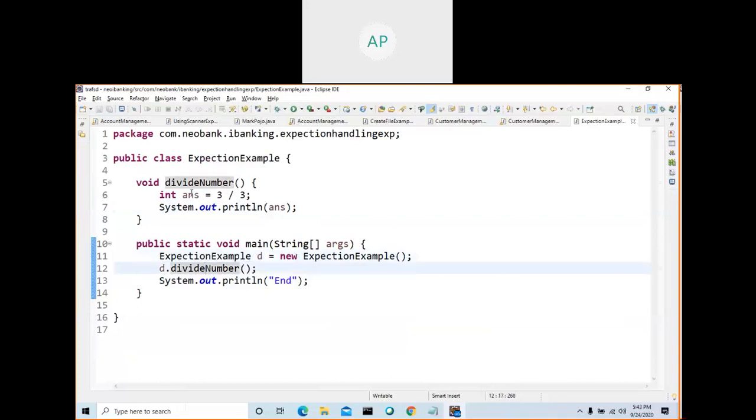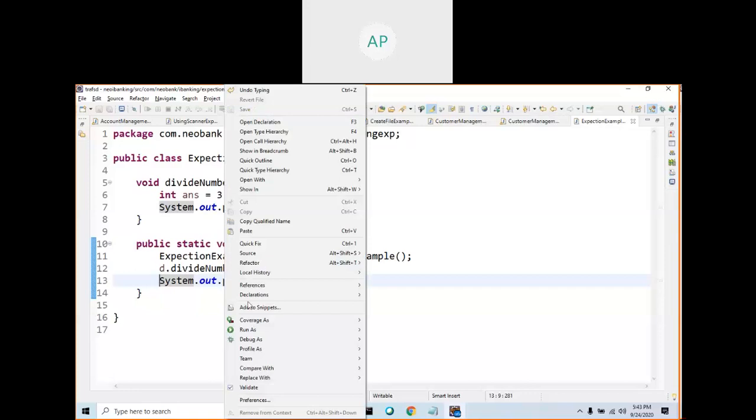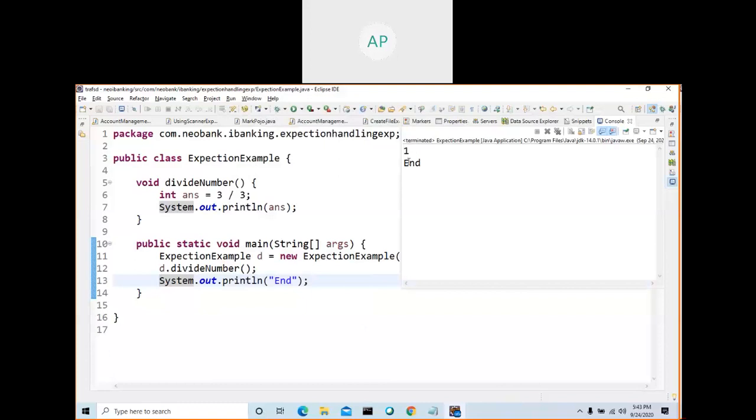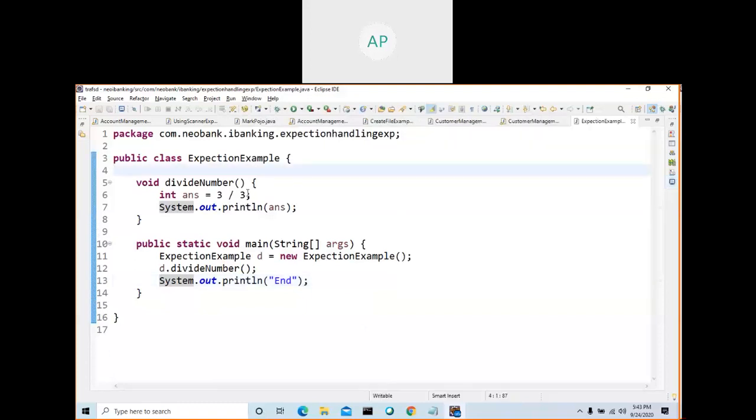So let me run this program. I create an object, I call this method, and it will go there and print this one. After this method ends, it will come to the next line after this call, and just print the end. Our program ends successfully. Let me run this one. See here, one and end.